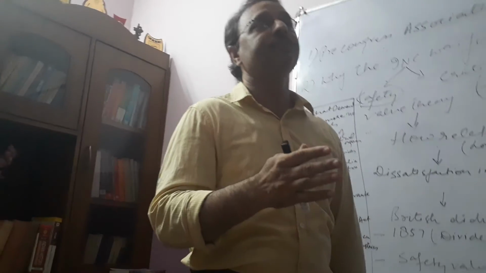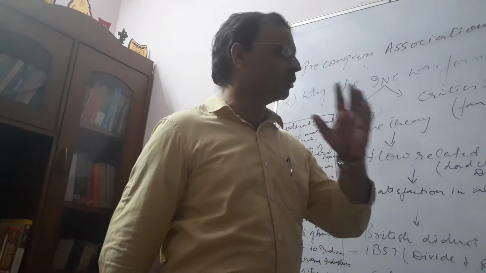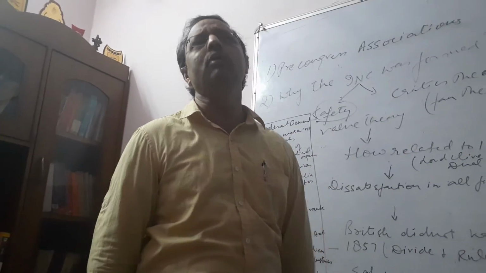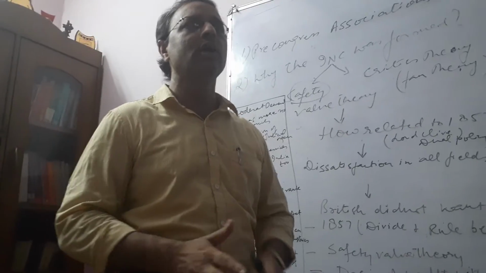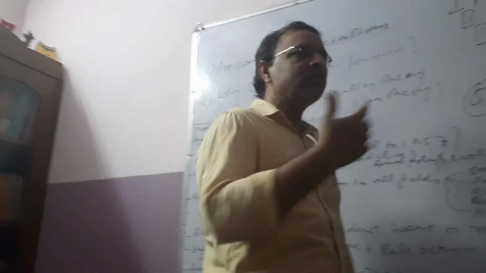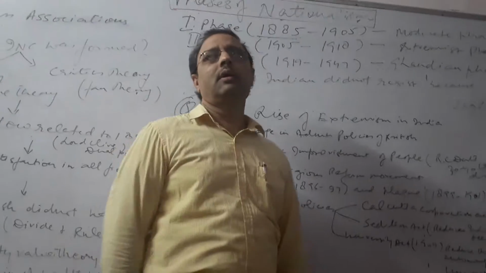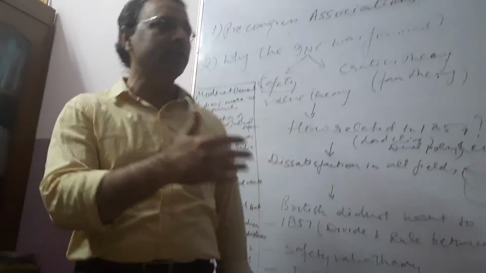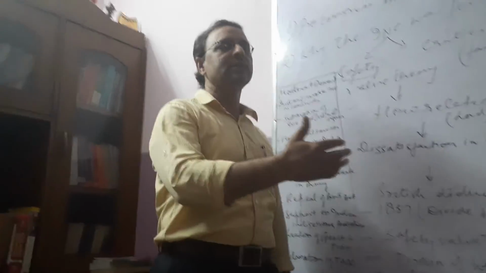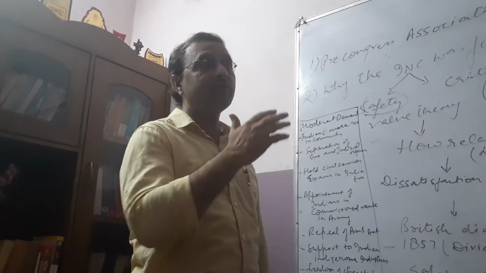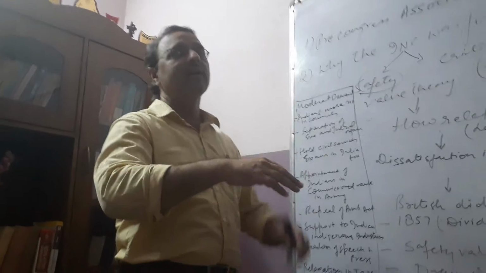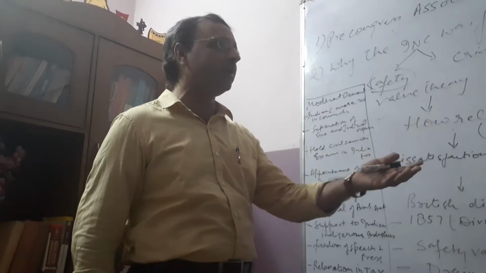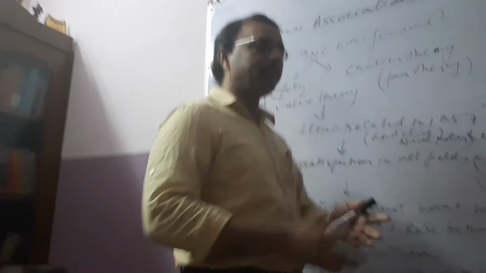And after that, the important cause was the partition of Bengal. Curzon partitioned Bengal, and this was in continuation of the British policy of divide and rule. What we have seen after 1857 is that they started sowing the seeds of disunity among the Hindus and the Muslims, and they became successful in that also. From 1857 to 1905, the ground was prepared, and in 1905 Curzon partitioned Bengal.